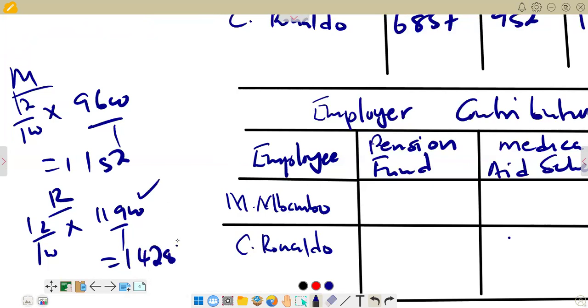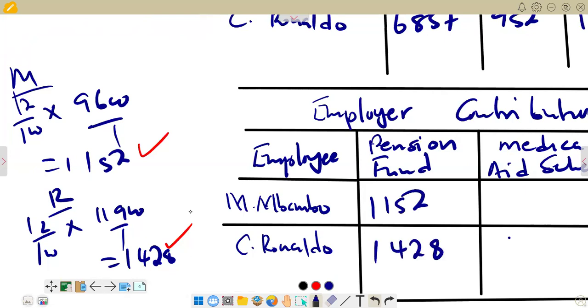So these are the figures that we have: 1,152 for Mbambo and 1,428 for Ronaldo. So this is what we have for pension fund.